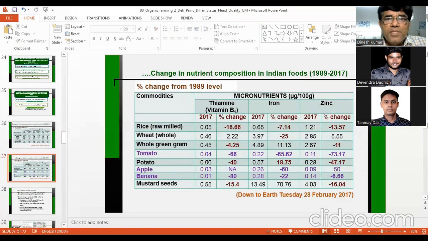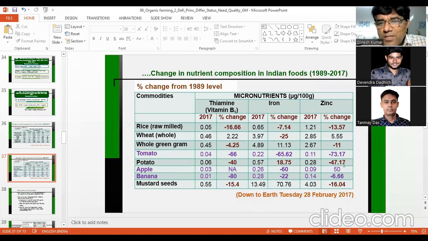And then see the vitamins and micronutrients. You can see in most of the cases, they have declined. See in rice, raw rice, the thiamine, vitamin B1 has declined by 16%. You need not mug up or remember this data. This is just to give you some idea. At least one or two you can remember that in apple, iron has declined by 60%. In lentil, the protein has declined by 10.4%. One or two or three data you can remember. And then whole green gram, minus 4.25, potato, minus 40% change in vitamin B1, decline.